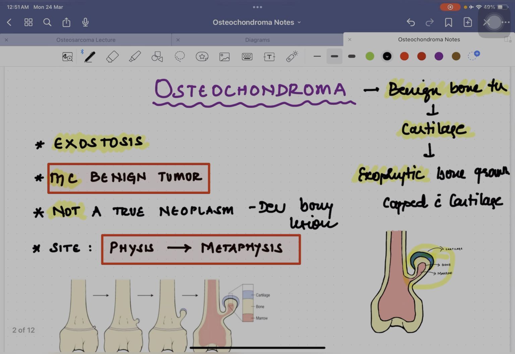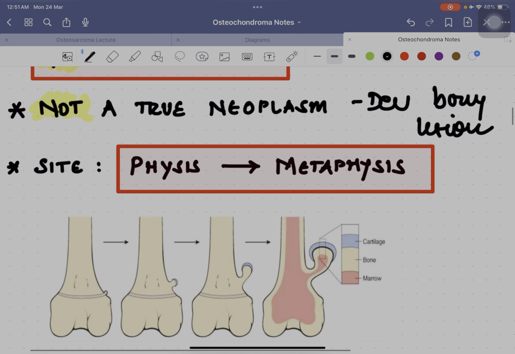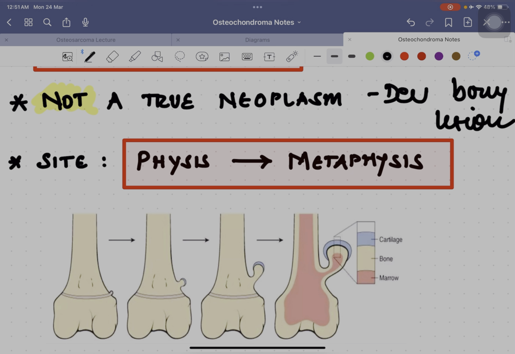So what is the most common site affected in osteochondroma? It is the physis. It initially starts from the physis, but when it grows, it affects the metaphysis. So the growth is seen in the metaphysis, but it initially starts from the physis. As you can see in this image, it starts from the physis and then goes towards the metaphysis, and here you can see the exophytic bone growth in the metaphysis. So this is what you should remember.